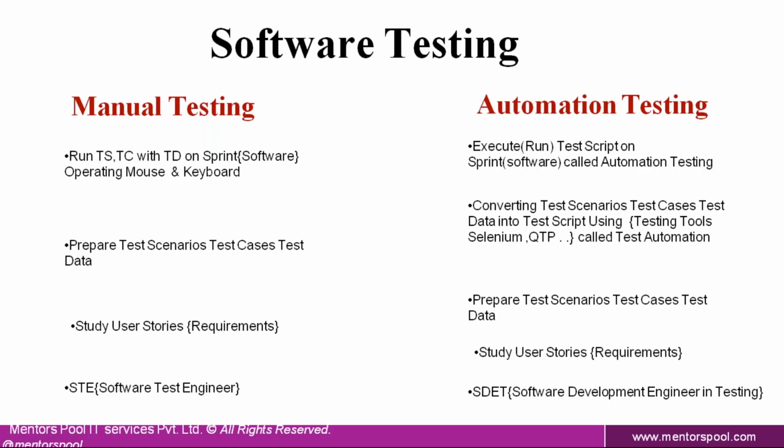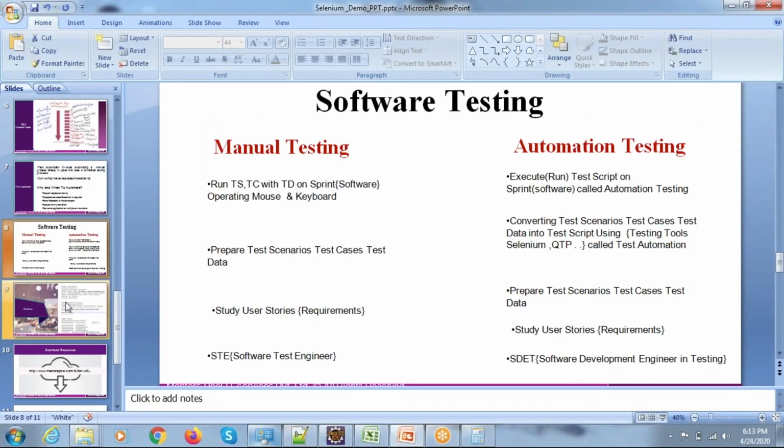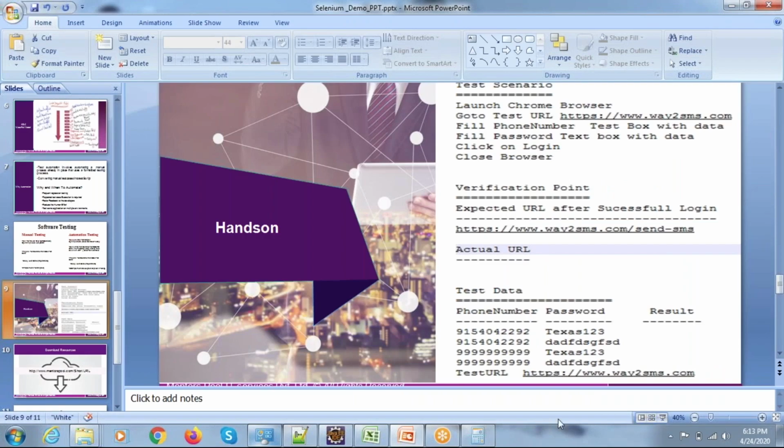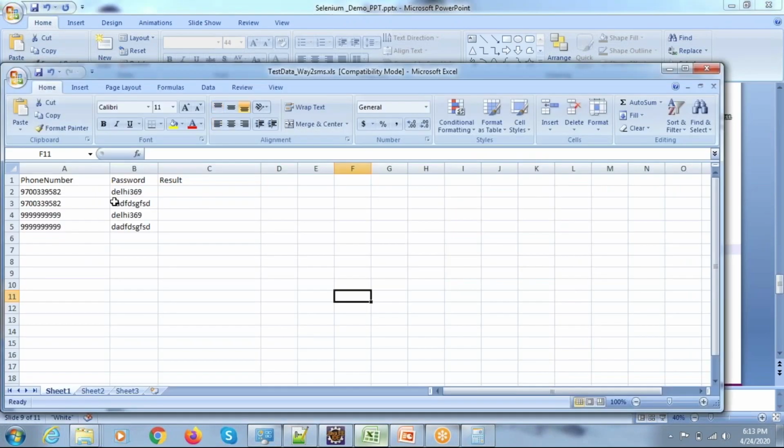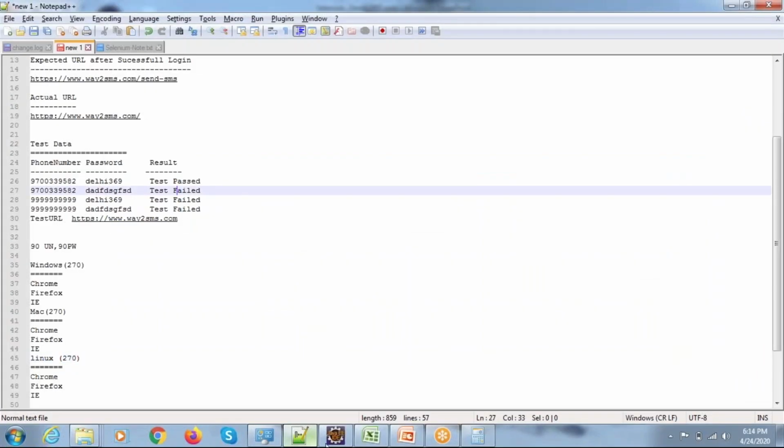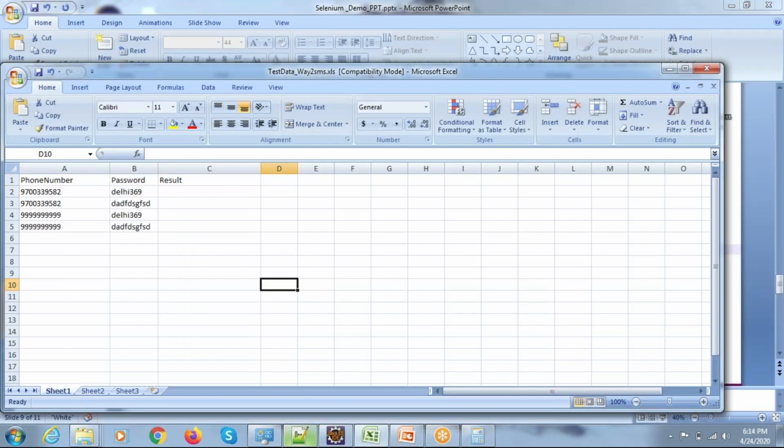Okay. So now let me show you a practical example of automation testing for the same scenario. As I just updated this Excel file with the data: valid username with invalid password, invalid username with valid password, and invalid username with invalid password, and we are going to get the result. Here, manually you need to update the status, either the test is pass or fail. This one also we are going to automate.